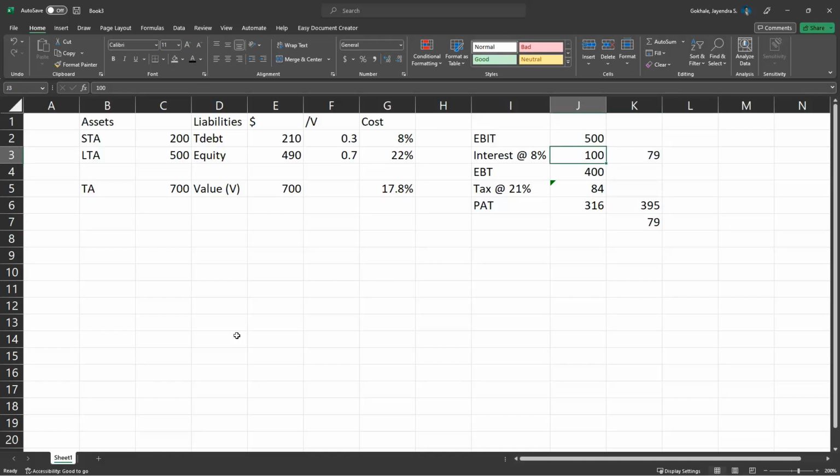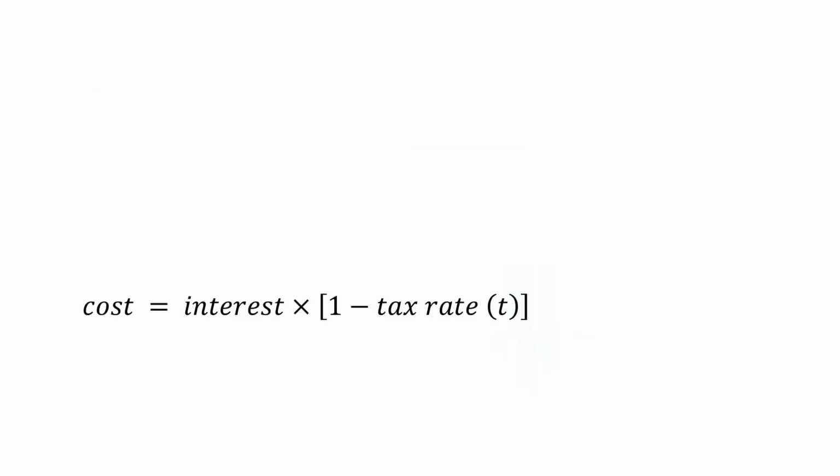So I'm getting to pay a lower interest to the bondholders as compared to what I would have paid to stockholders. Coming back, the cost of debt is defined as interest times 1 minus the tax rate. $79 is 100 times 1 minus 0.21.